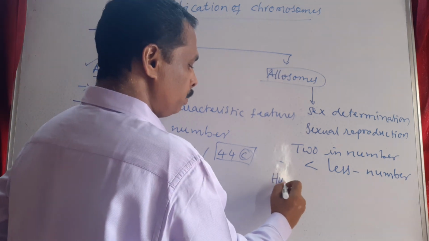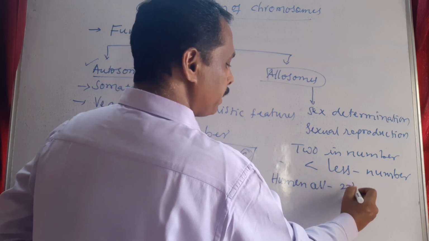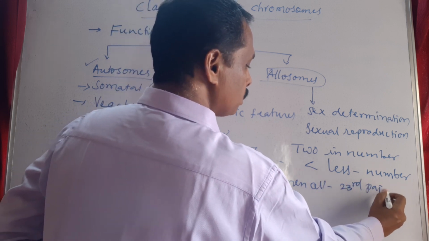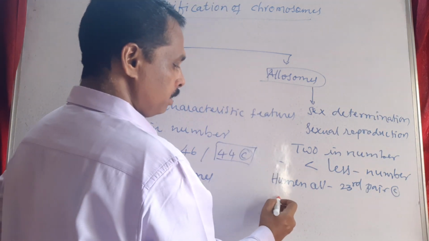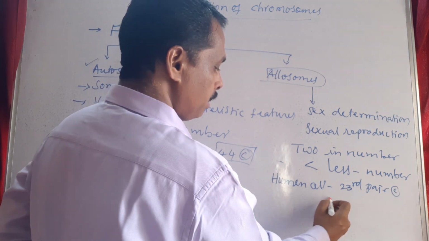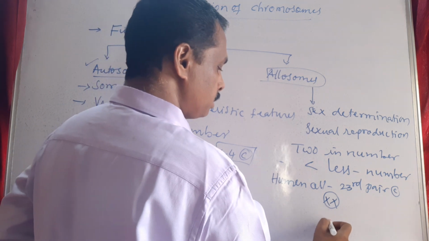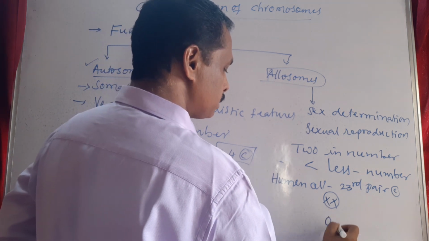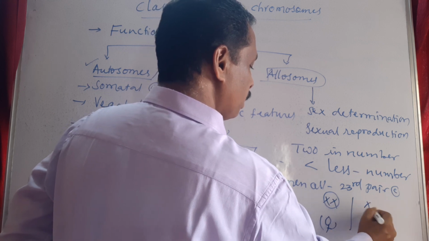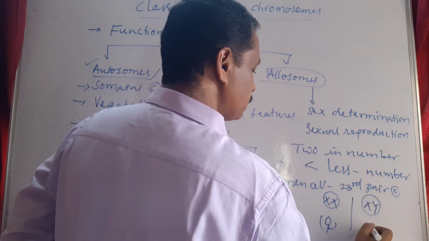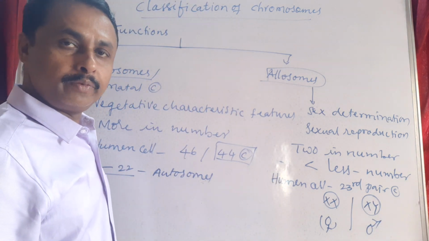For example, in human cell, the last 23rd pair of chromosomes are called allosomes. They are XX chromosomes, which determine female characters, and XY chromosomes, which determine male characters of that particular group of organisms.